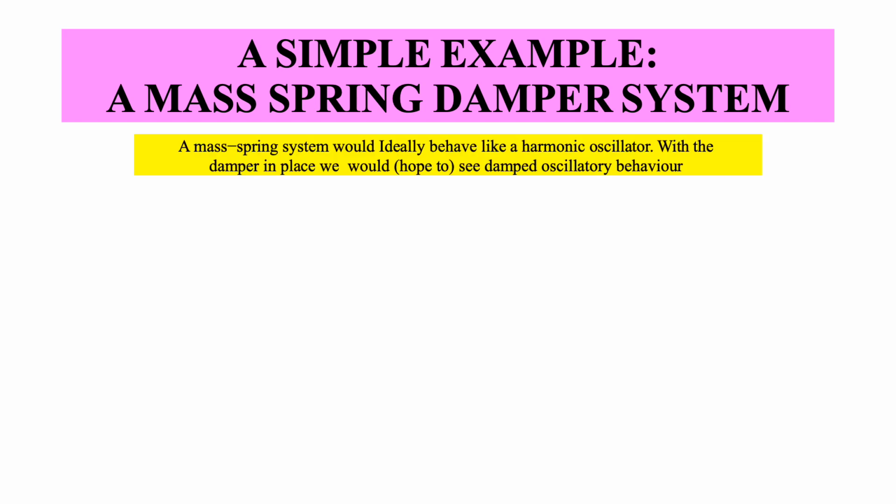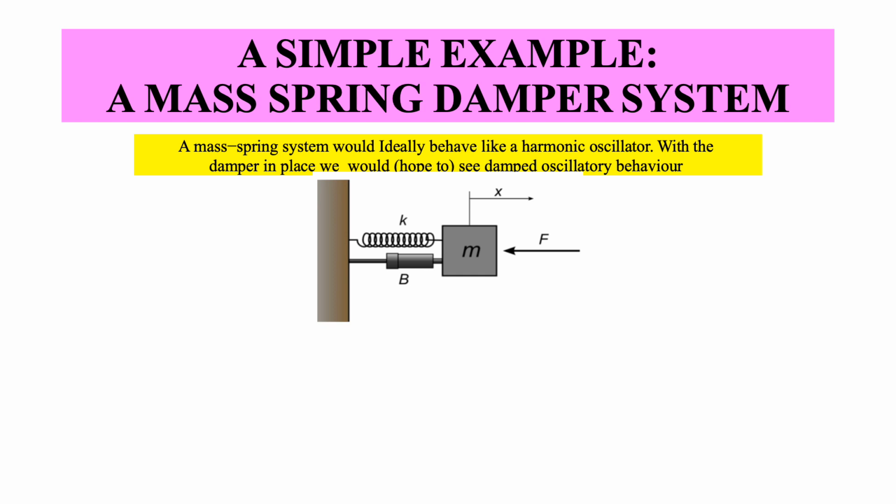That sounds easy, doesn't it? So let's go to a simple example, and we will start with this mass spring damper system. You can see we have a mass M connected to the wall on the left by a spring with spring constant K, and a damper with damping constant B, and I have applied an input force on the mass in this direction.